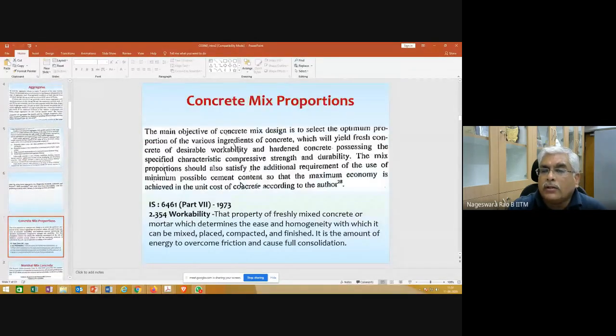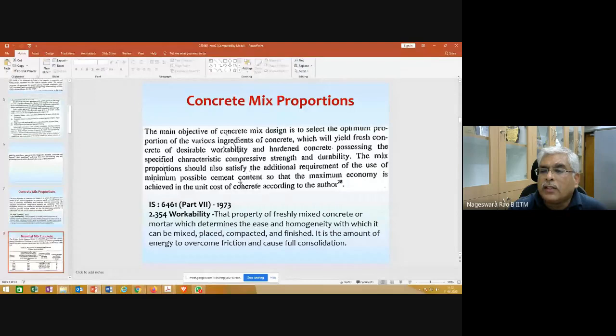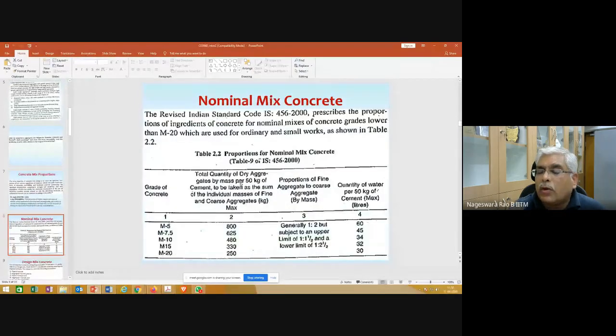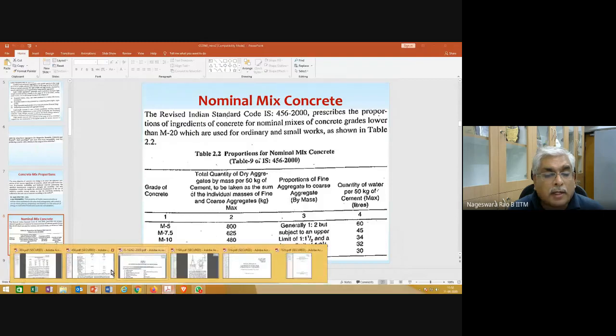And then we'll go to concrete mix proportions. The first one is nominal mix. We'll strictly go by the proportions that are given in IS 456. This table, IS 456 table.